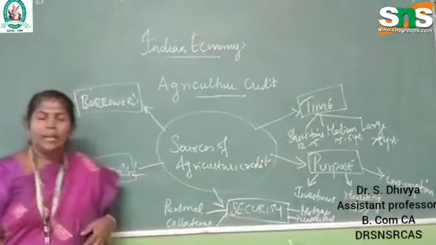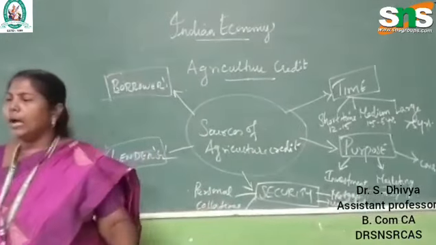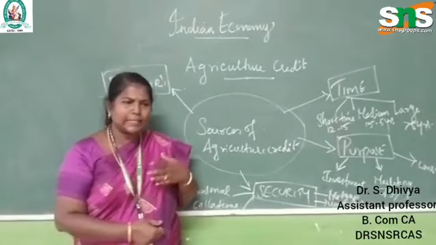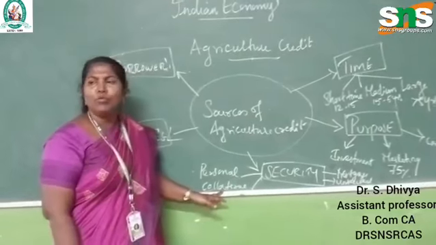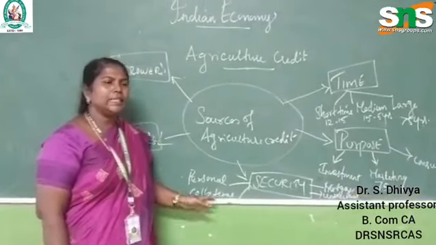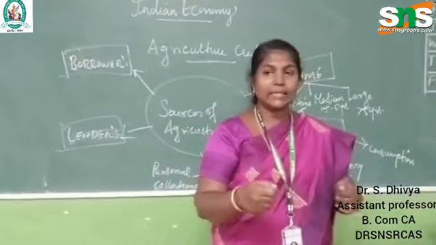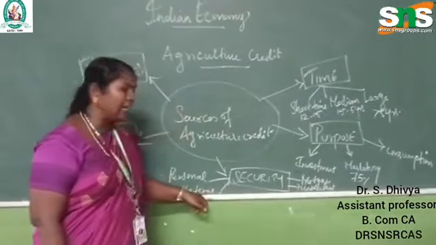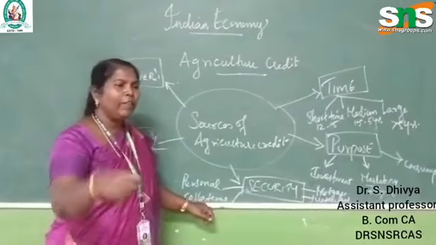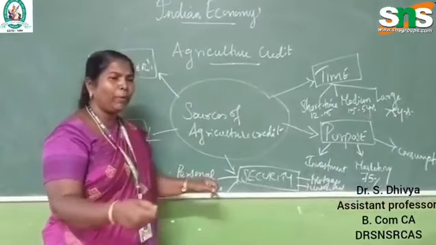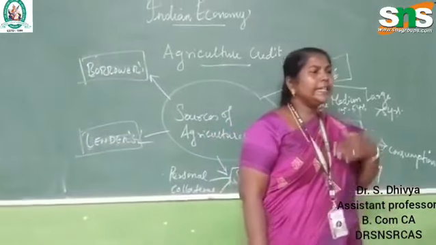So personal security: based on my personal qualification or my promissory note, they are depending on me, accepting me, and giving the money. That is a personal loan. Collateral loan is against movable property, an asset like a LIC bond, government security bond, or a similar asset receipt. We can submit that, and when we collect the amount from them, it is called collateral. It is a movable property. When we pledge movable property and get the loan, it is collateral. And a mortgage loan is against immovable property.